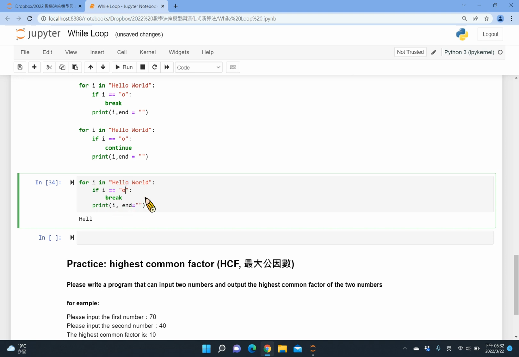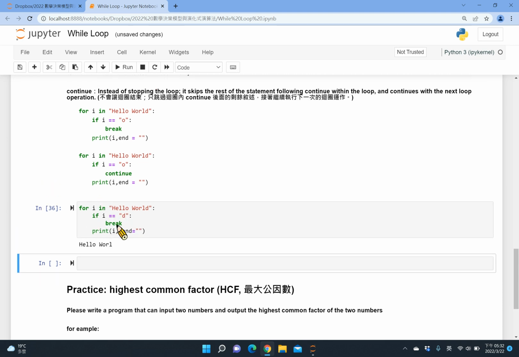Okay, if you want to test, maybe you can try other letters, for example W. Okay, so it stops. Before W, everything prints out, but when it encounters W, it's break. So the whole loop is stopped. Change to D. Similarly, you can see this. So it's a break.